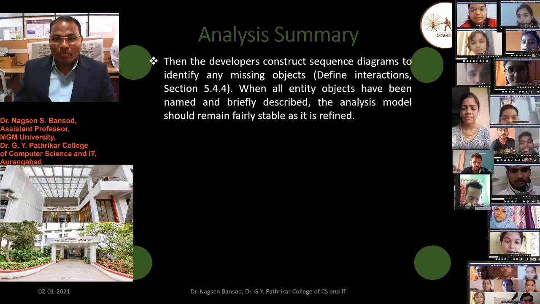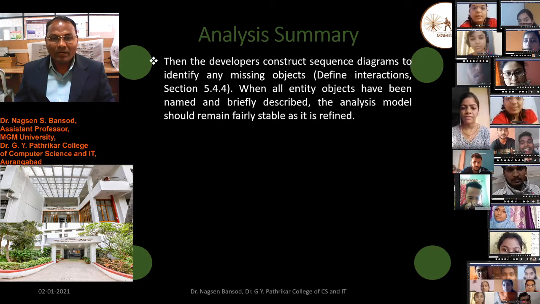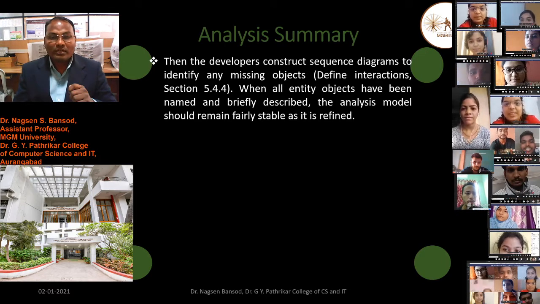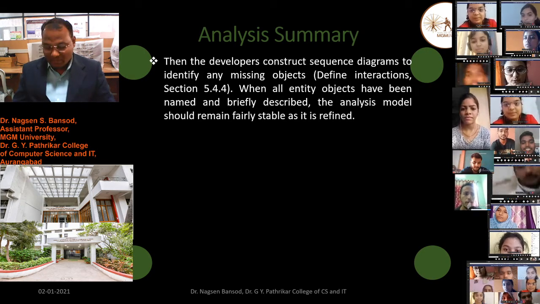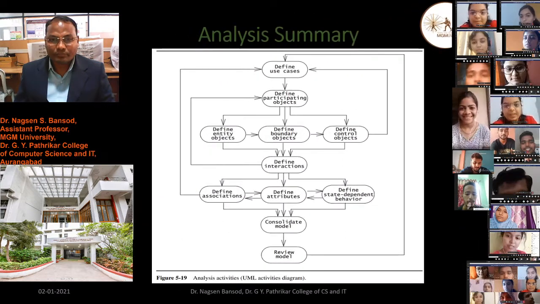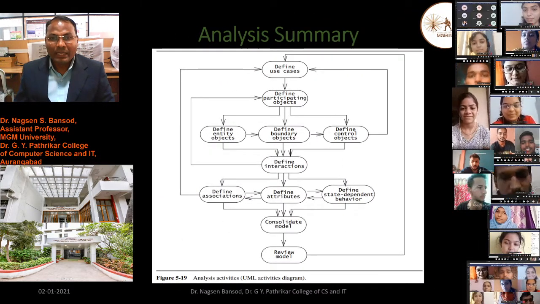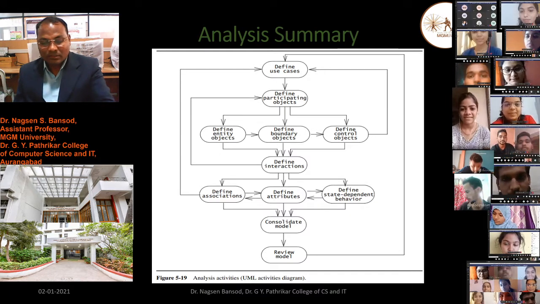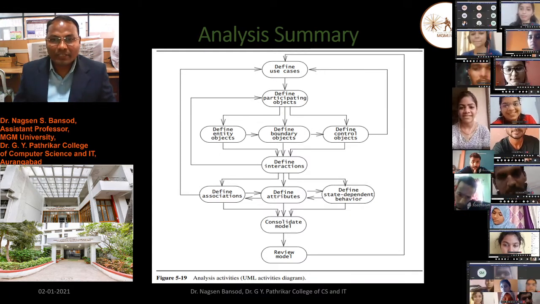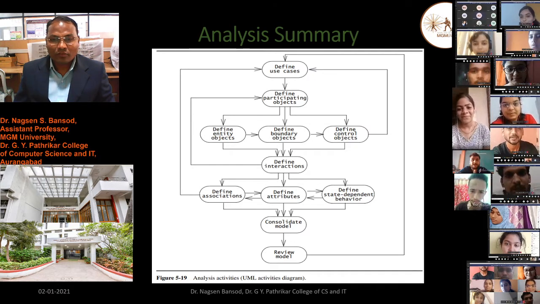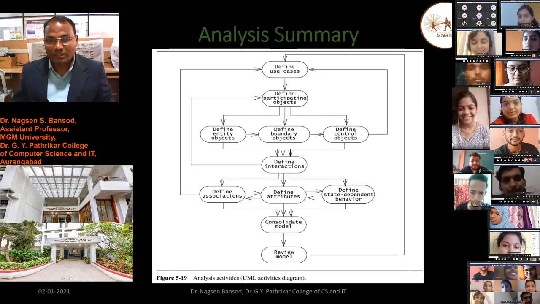5.4.4. When all the entity objects have been named and briefly described, the analysis model should remain fairly stable as it is refined. You look at the figure, the analysis activity UML activity diagram, and this is the summary. This is the summary of define use case, define participating object, define entity object, define boundary object, control object, and